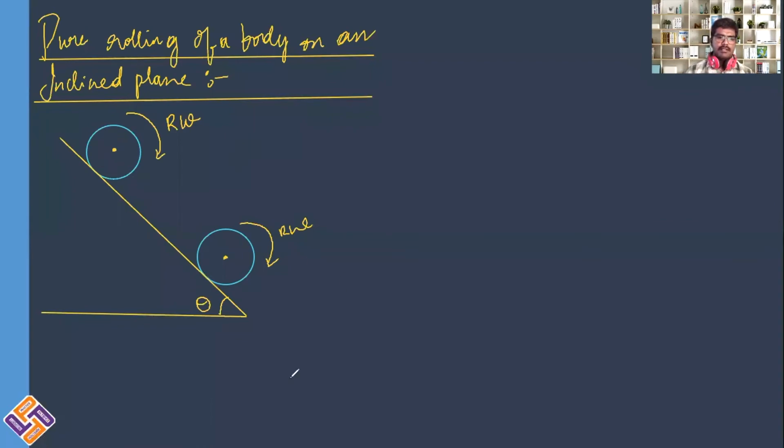I can take the gravitational force of this object as mg, and this mg can be resolved into two components: one along the axis of the inclined plane and the other perpendicular to it. These become mg sin theta and mg cos theta. And there will be a normal reaction n acting on this object in this direction.